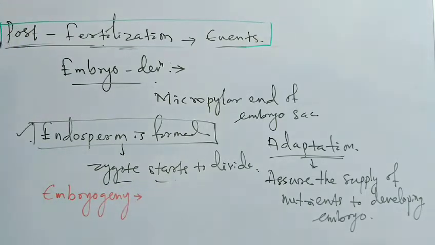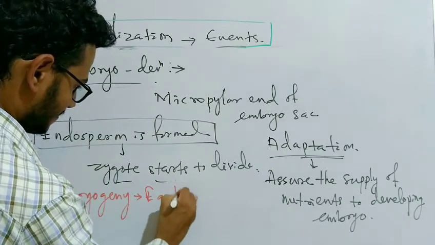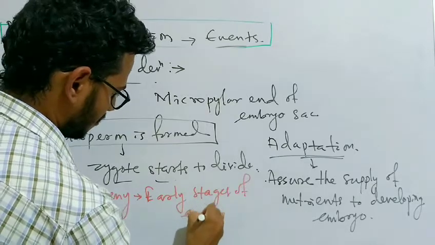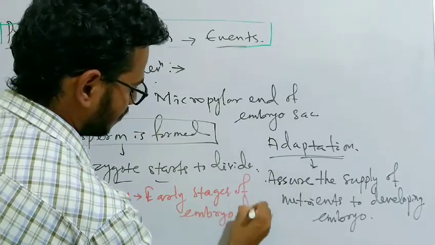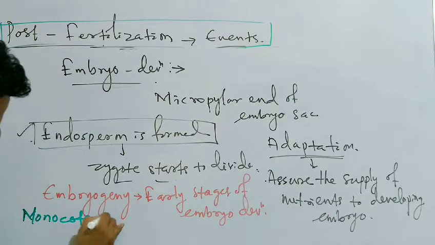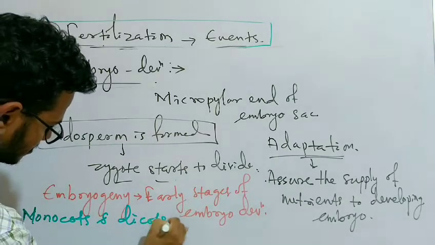Embryogeny is similar in both monocots and dicots.